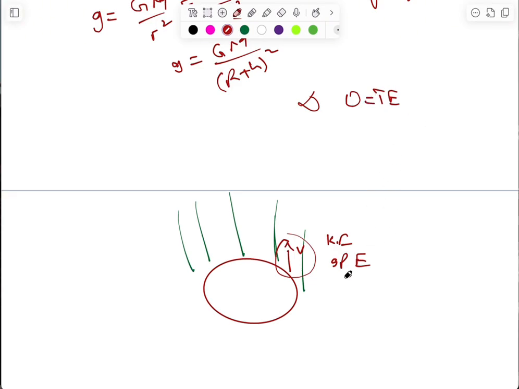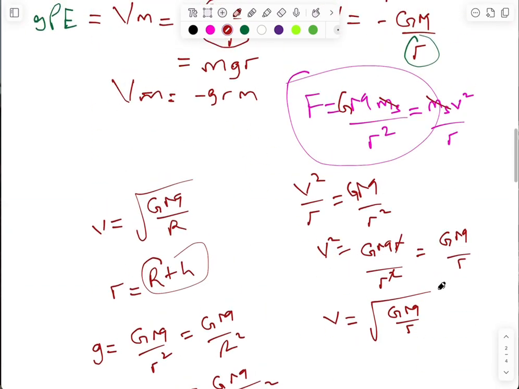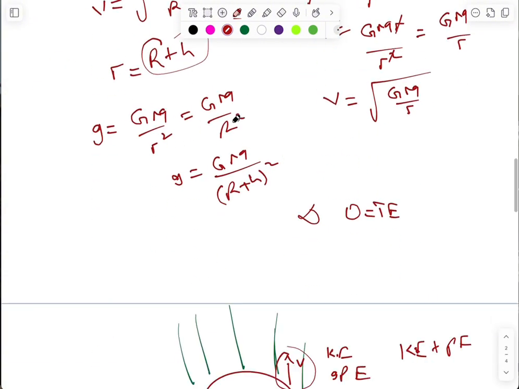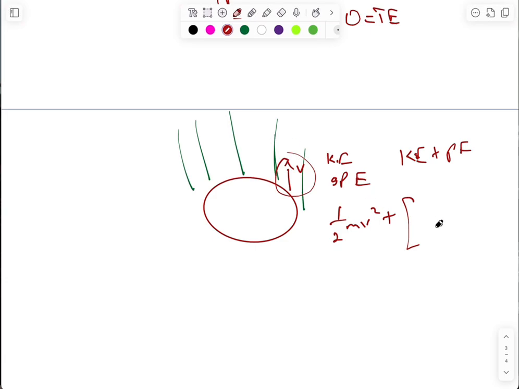Total mechanical energy at the initial point is kinetic energy plus potential energy. Kinetic energy is half mv squared, plus the gravitational potential energy that I gave you earlier, which is V, given as negative GMm over r.